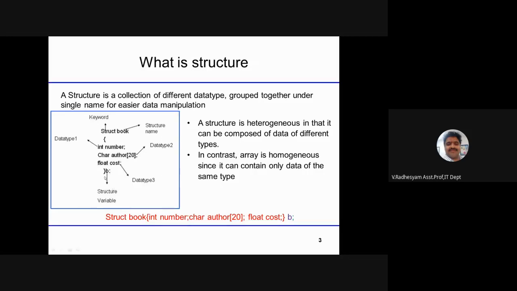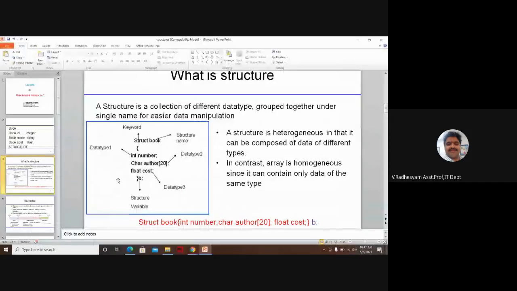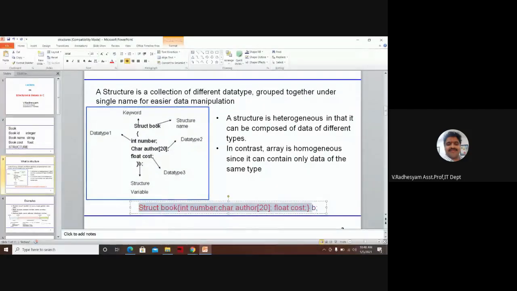Here I am considering one B. What is this B? It represents a structure variable. What is the purpose of a structure variable? I will explain. The entire struct book, bracket start, int number semicolon, char other 20 semicolon, float cost semicolon, brackets closed, everything I have mentioned here in red color.